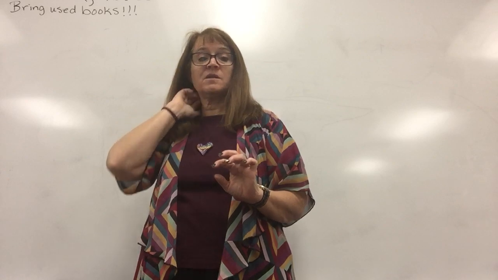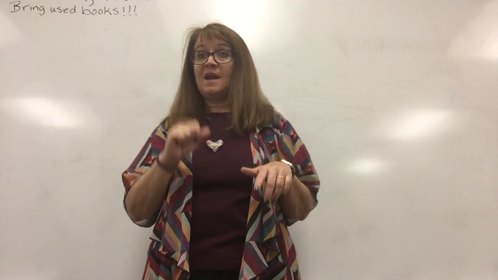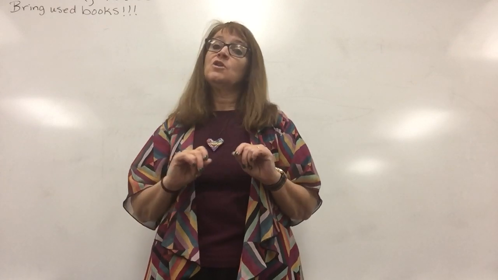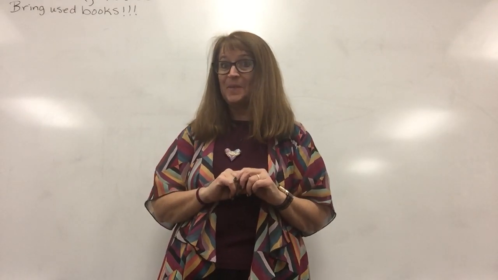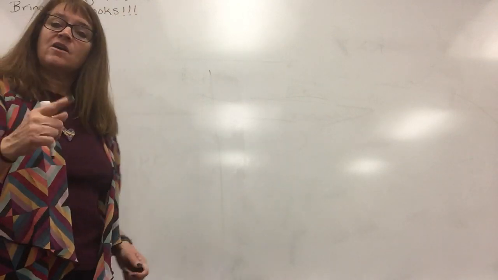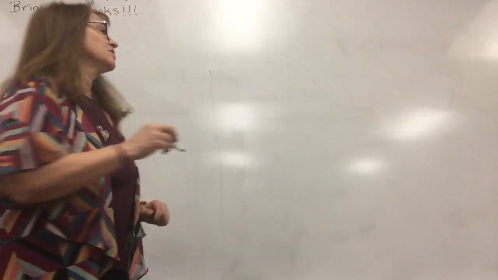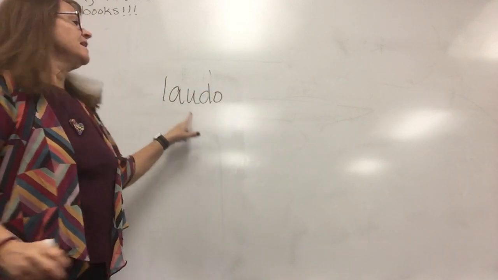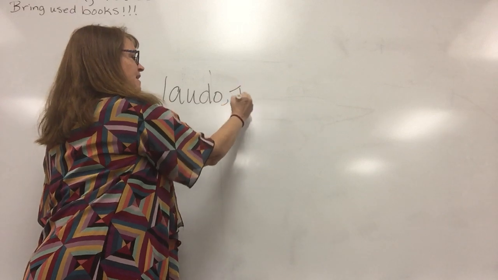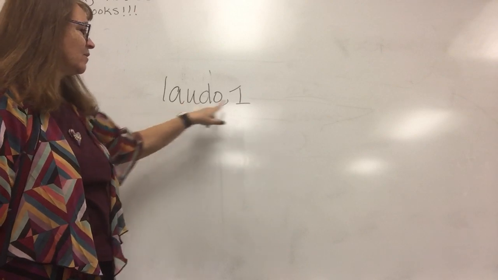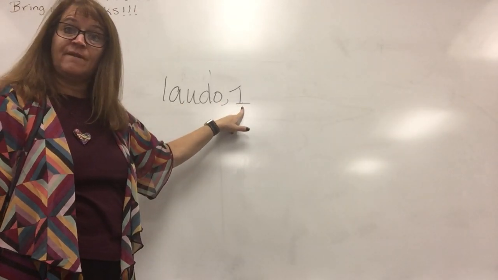I just want to start this whole verb introduction by talking about the principal parts. Lesson 9 in Henle is just going to talk about the first conjugation. So I'm going to try to keep myself to only talking about that right now. I don't promise I'm going to do that, but I'm going to try. Okay, so here we go. Here is our model verb for the first conjugation. It's laudo. Now in the vocab, it's going to say laudo 1. That means laudo is a first conjugation verb.